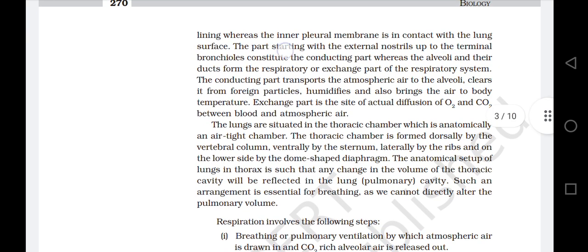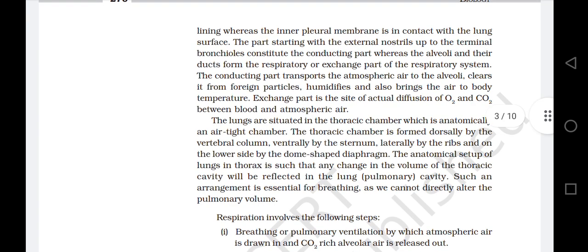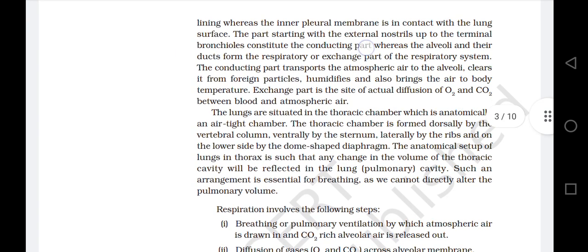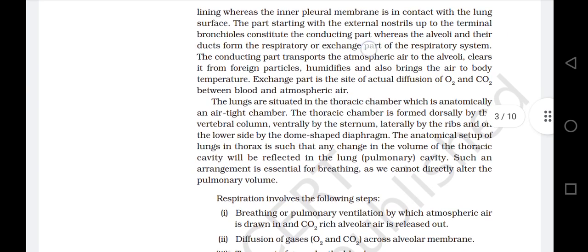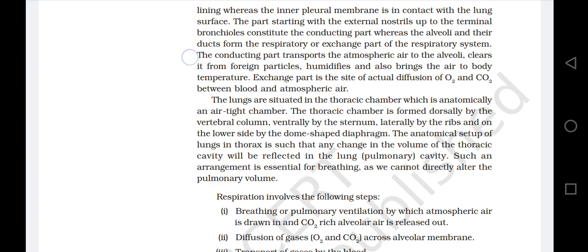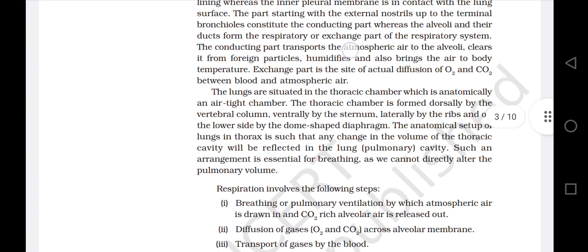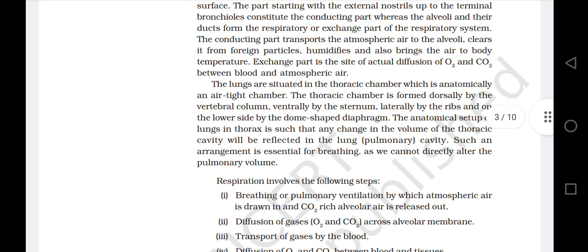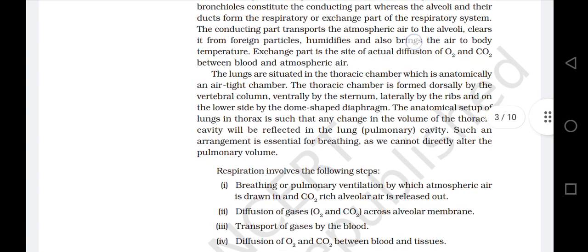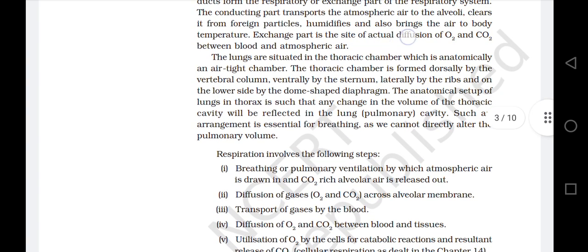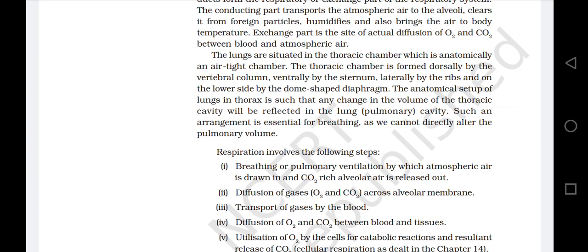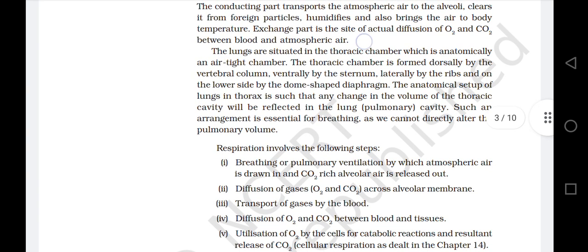The part starting with the external nostrils up to the terminal bronchioles constitutes the conducting part, whereas the alveoli and their ducts form the respiratory or exchange part of the respiratory system. The conducting part transports the atmospheric air to the alveoli, clears it from foreign particles, humidifies it and also brings the air to body temperature. The exchange part is the site of actual diffusion of oxygen and carbon dioxide between blood and atmospheric air.